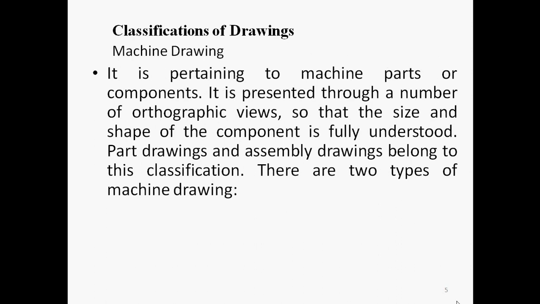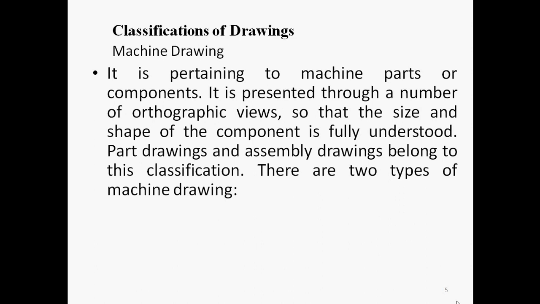Classification of drawing. The machine drawing. I already told that machine drawing is nothing but we prepare various part drawings, manufacture various parts, and then assembly takes place. It pertains to machine parts or components. It is presented through a number of orthogonal views.